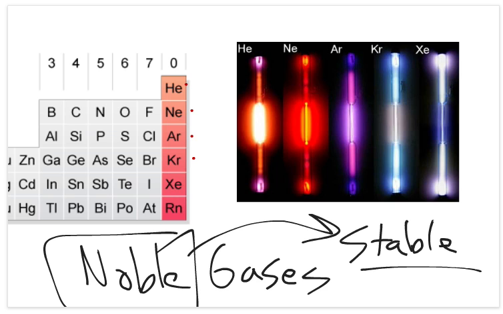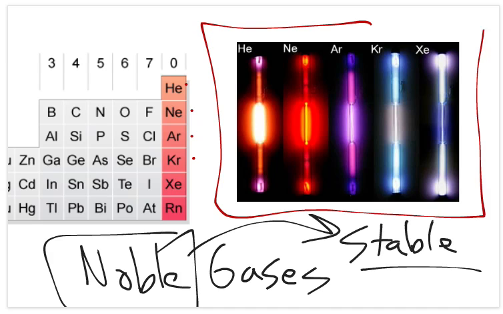They have all the electrons they need, so they tend not to gain or lose electrons. Kind of like we talked about, our nonmetals like to gain electrons and our metals like to lose electrons. Well, these like to do nothing. Interesting side note here is they do have properties of that when we heat them up. They do emit some light here.